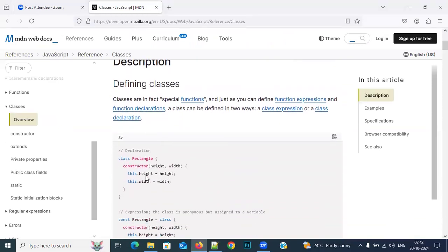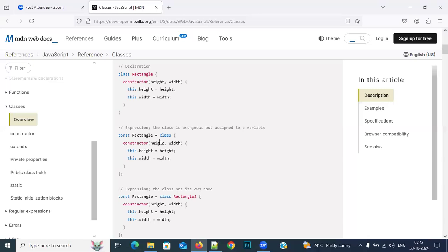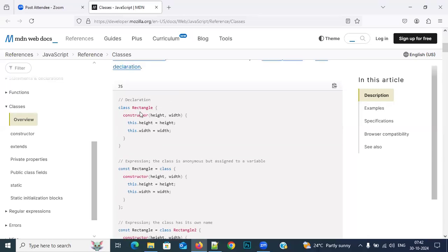So class Rectangle constructor height, this belongs to Node.js actually. Node.js is also treated as JavaScript only, because Node.js is not a framework or library. It is also JavaScript only, but it works on the server side. So by considering that, they have written this. Understanding? So for the declaration, class Rectangle constructor, and see the expression: the class is anonymous but assigned to a variable. The entire class is assigned to this function.